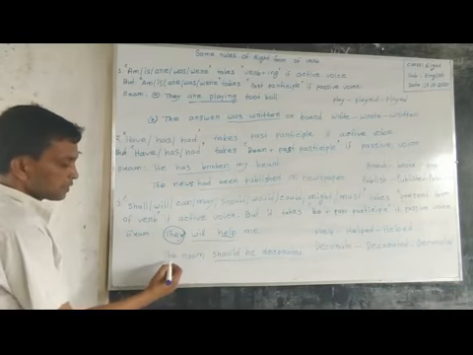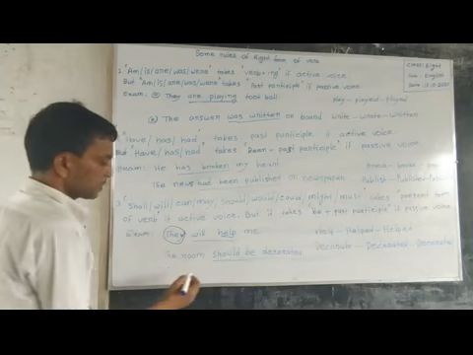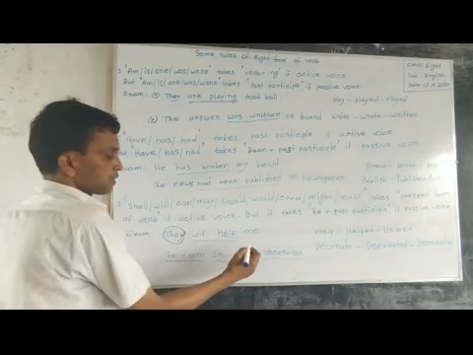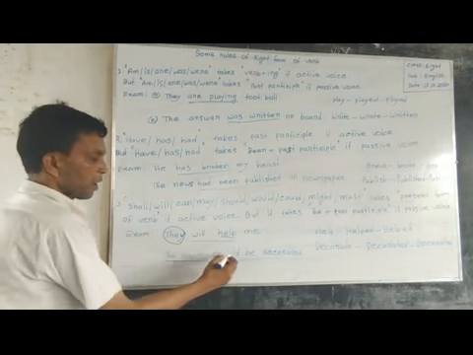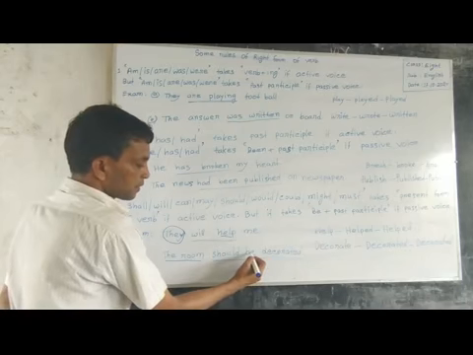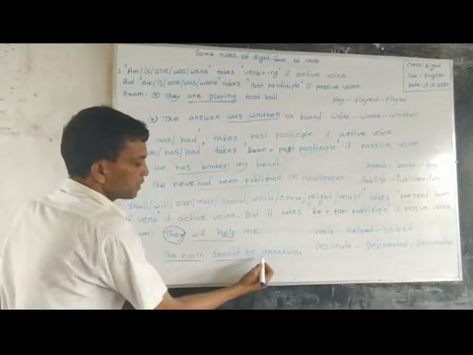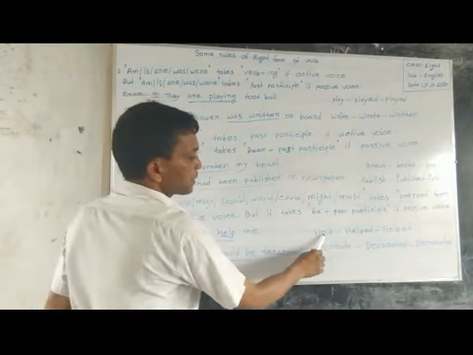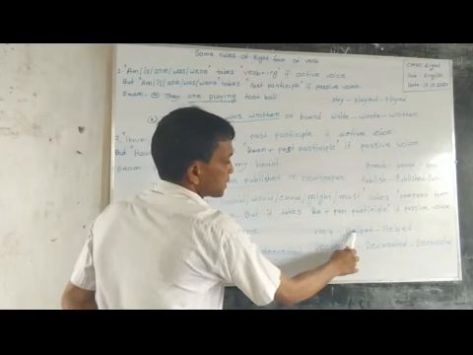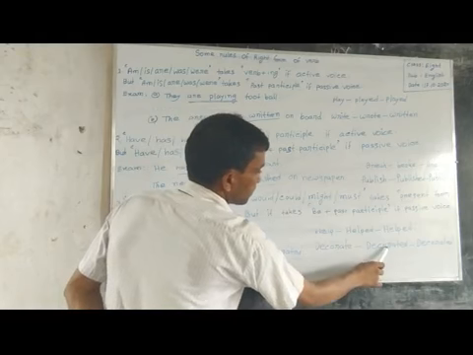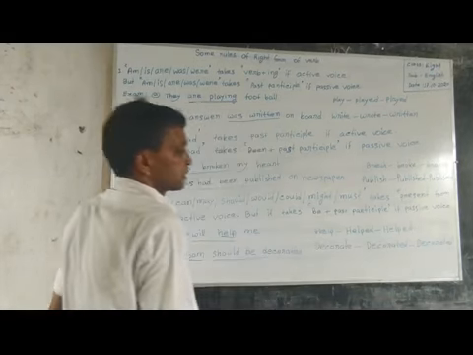But the other sentence, the room should be decorated. Here the room is object and it is dominating verb. So the verb will be past participle and be will be taken. So our answer is the room should be decorated. Here help, present; help, past; help, past participle. Decorate, present; decorated, past; and decorated, past participle.